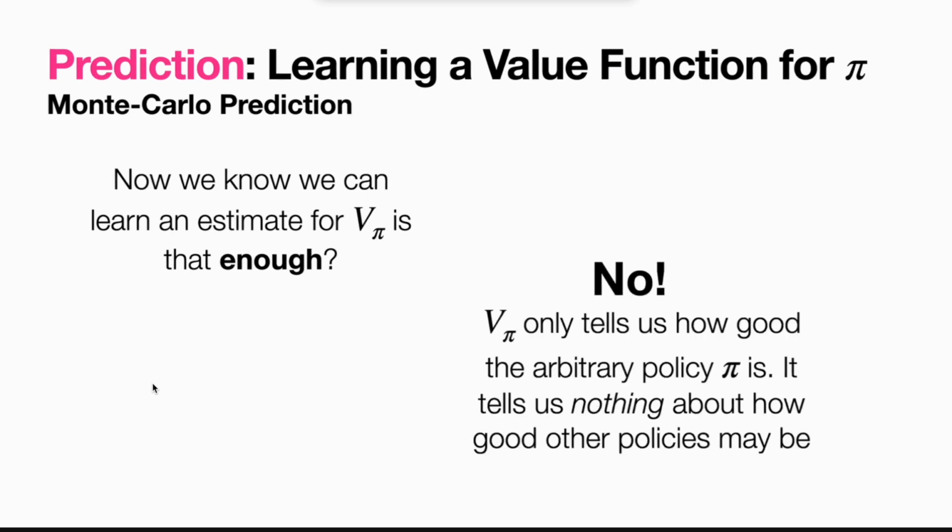But we know that's not enough, because this only tells us how good a particular policy is. It only tells us that given a particular policy, this is the expected value. It doesn't tell us whether that's the best policy. It doesn't tell us what other policies exist. So we now need to think about exploration to find a new policy.